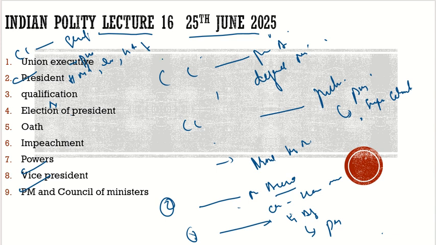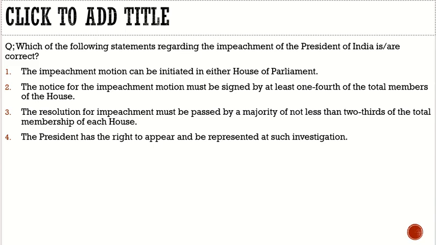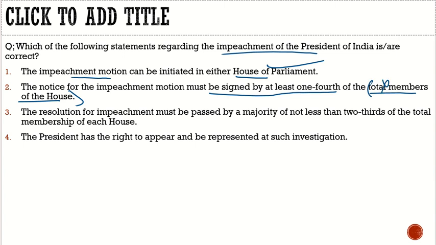Before that, we will solve a prelims model question, then we will conclude it. Here the question says, which of the following statements regarding the impeachment of the president of India are correct? First statement, the impeachment motion can be initiated in either house of the parliament. Correct. The notice for the impeachment motion must be signed by at least 1/4 of the total members of the house. This is the catch here. It is not total members, it is the members present at voting. But when it is passed, it should be passed by 2/3 of the total members. So this is the difference.